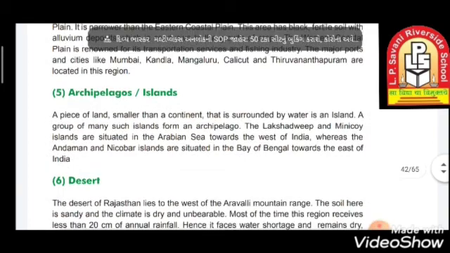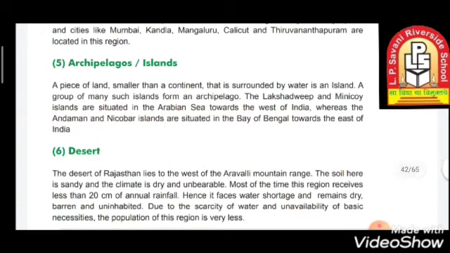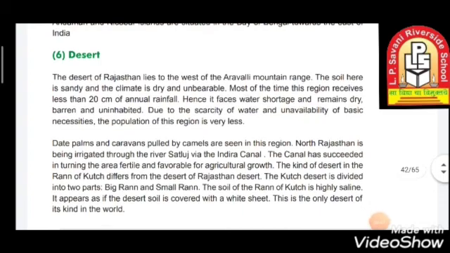Next are islands. An island is basically a small piece of land which is surrounded by water, right? In our India there are groups of islands: the Lakshadweep and the Minicoy, which are situated in the Arabian Sea on the west of India, whereas the Andaman and Nicobar Islands are situated in the Bay of Bengal towards the east of India.